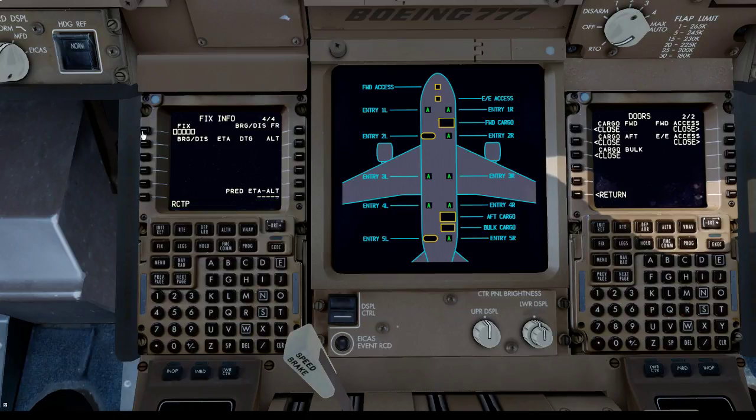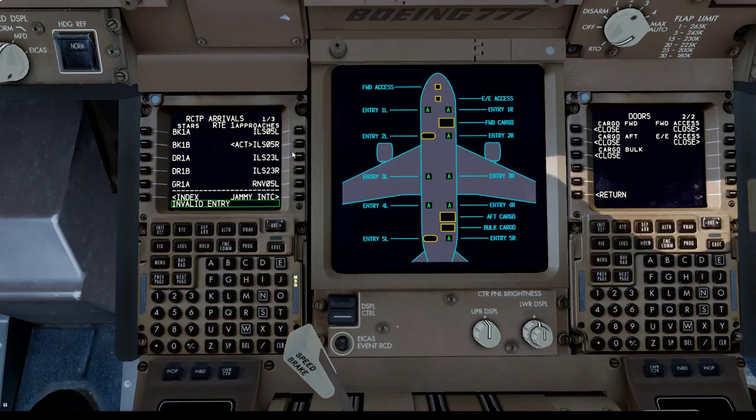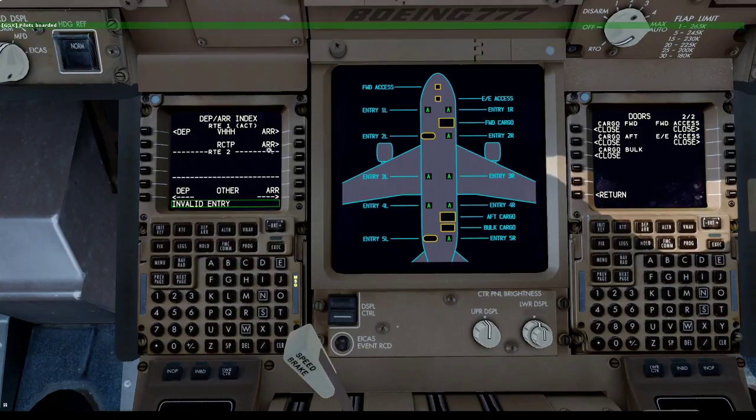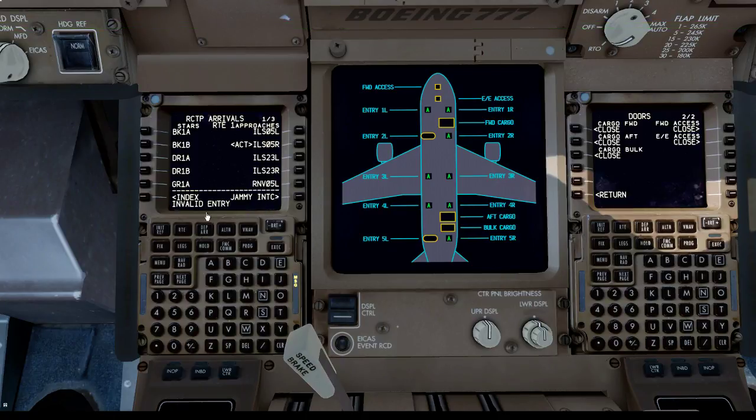RCTP, Romeo Charlie Tango Papa, will be our arrival airport. I mean, haven't I already selected the arrival? Yeah, so it's weird. Hang on. 5, right, okay, cool.